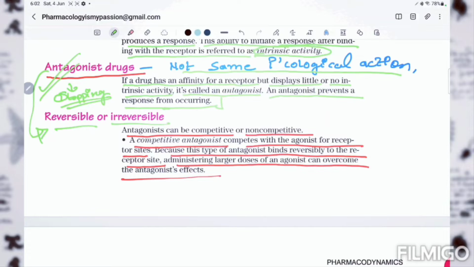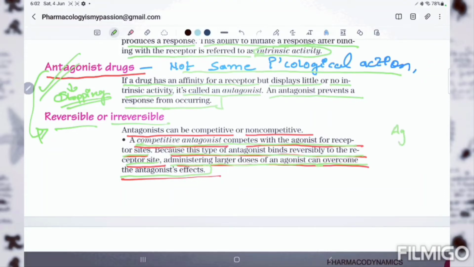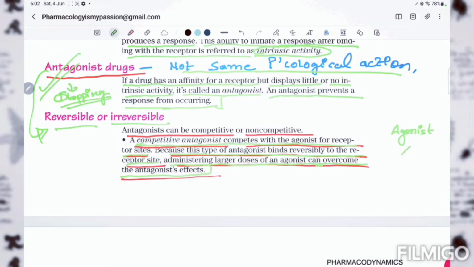A competitive antagonist competes with the agonist for the receptor site, because this type of antagonist binds reversibly to the receptor site, and administering a larger dose of agonist can overcome the antagonist effect. This is called a competitive antagonist. What it does here is compete with the agonist for a receptor site. So agonist and antagonist, they both are competing.